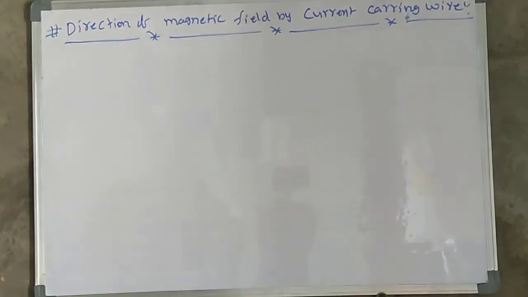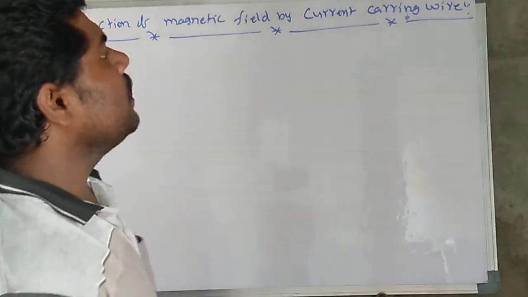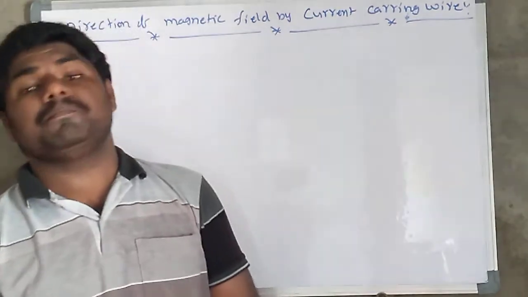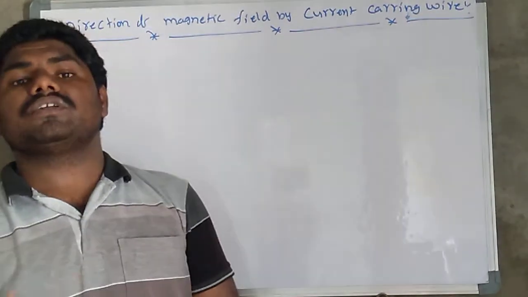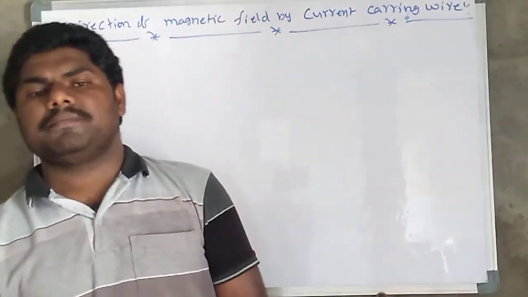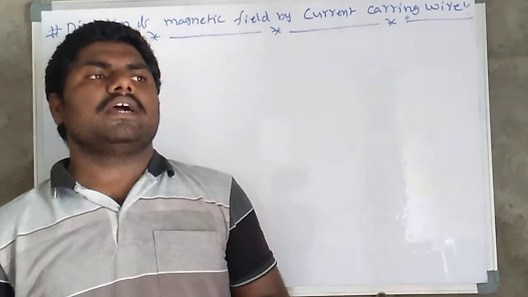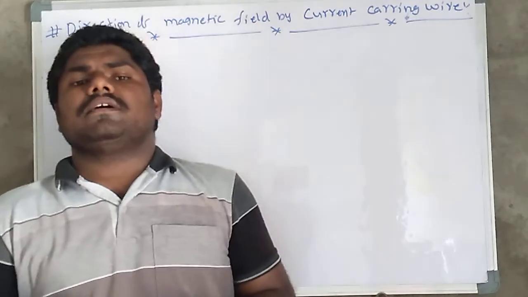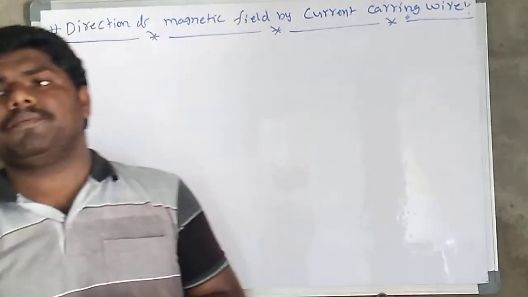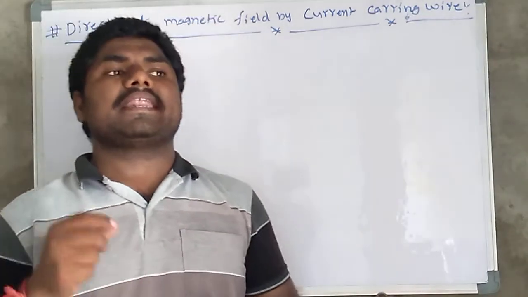Now let us discuss a very important case: the direction of the magnetic field by a current carrying wire. How to find the direction of the magnetic field is very important. If you know how to find it, the remaining numerical problems and cases are easy. The direction of the magnetic field vector B bar in the surrounding of a current wire is given by the right hand thumb rule.